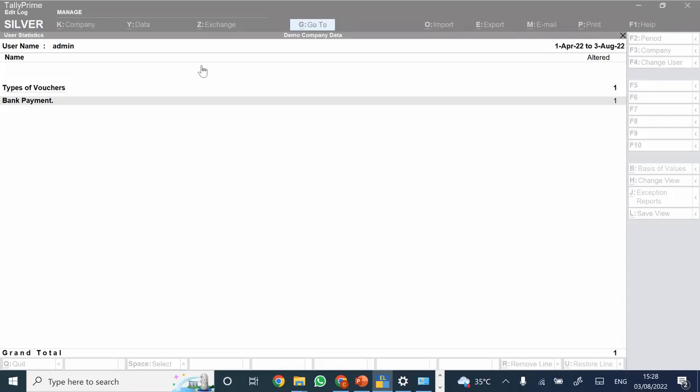My question is, once I have audited and then the same voucher has been altered, you showed that this voucher will again appear in the list of altered vouchers, but this is not showing that I had audited it. See how it is. It would not show what you are auditing or like that.